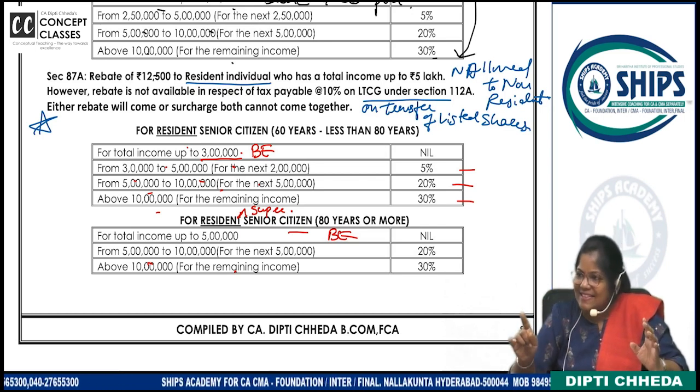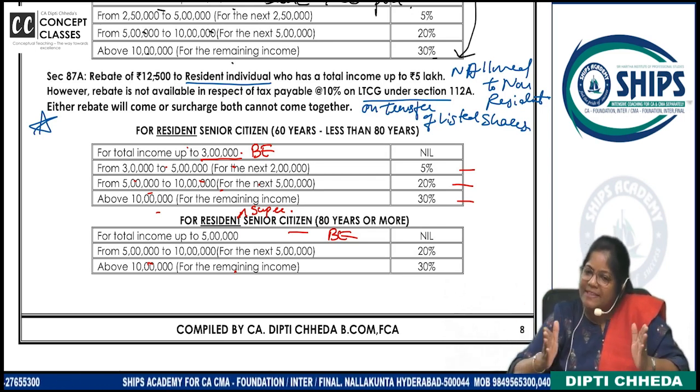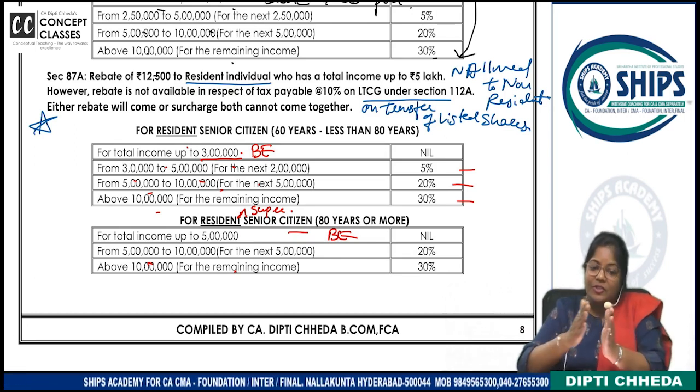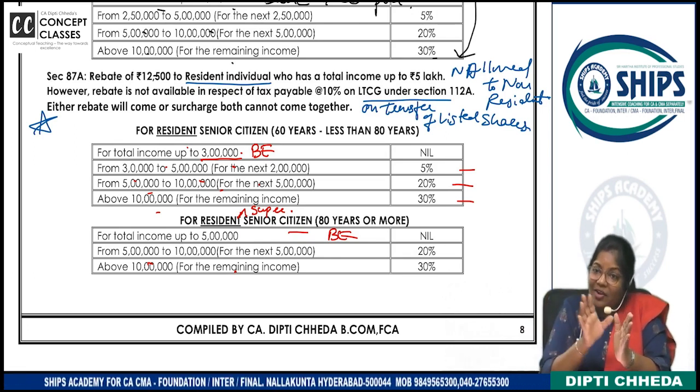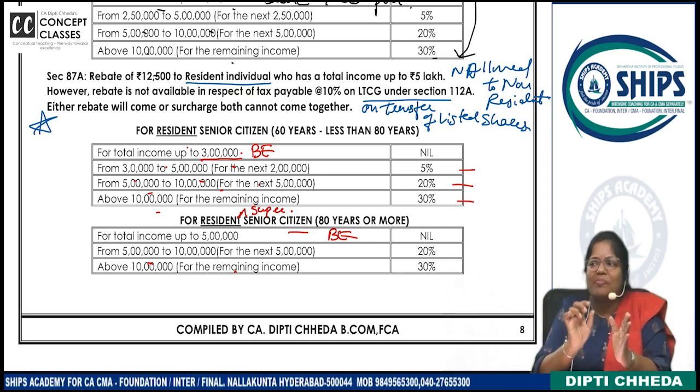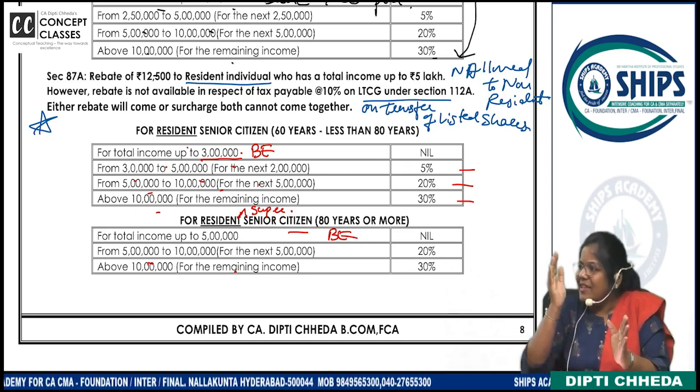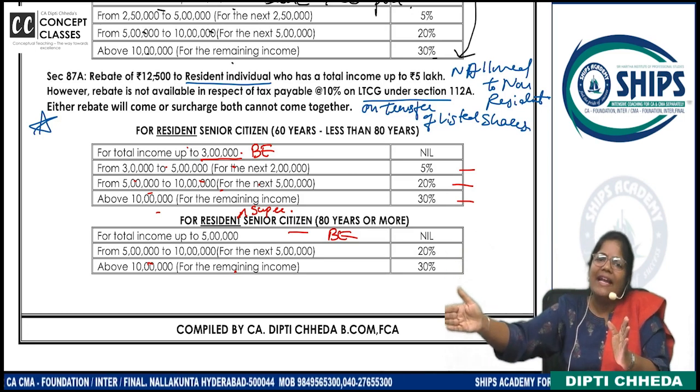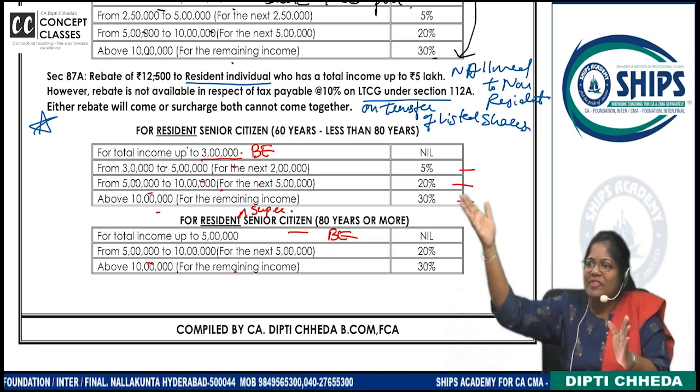For a senior citizen, someone of 72 years, what is the basic exemption? 3 lakh. So 3 lakh to 5 lakh, on the 2 lakh, 5%. Are you all with me? 5 lakh to 10 lakhs, again 20%. Above 10 lakh, 30%.